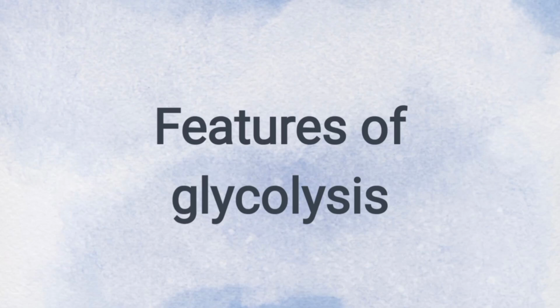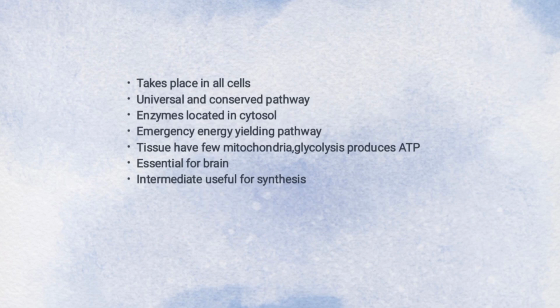Hello friends, today we see the important features of glycolysis. Glycolysis takes place in all cells of the body. It is universal and most conserved pathway in the living cells during evolution. The enzymes of glycolysis are located in the cytosol where they are loosely associated with cell structures such as membranes.